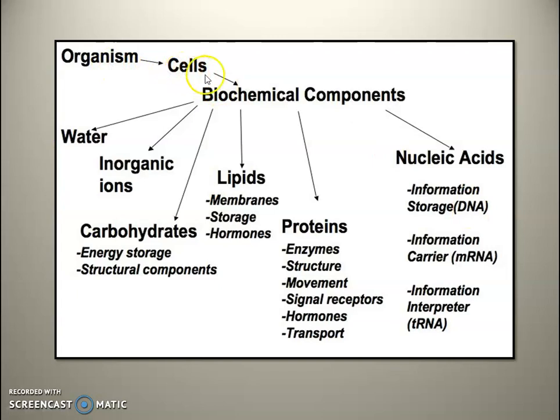Organisms, then cells, and biochemical components: we have water, inorganic ions, carbohydrates for energy storage and structural components, lipids for membrane and storage and hormones, proteins for enzymes, structure, movement, signal receptors, hormones and transport, and nucleic acids for information storage in the form of DNA, information carrier in the form of mRNA, and information interpreter in the form of tRNA.